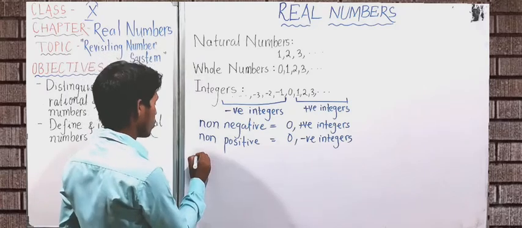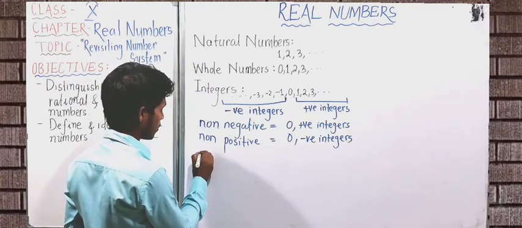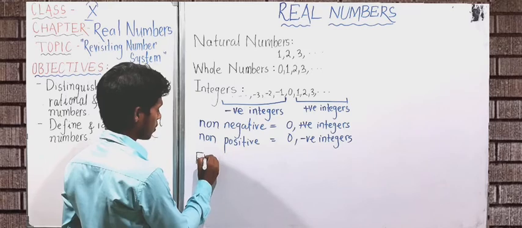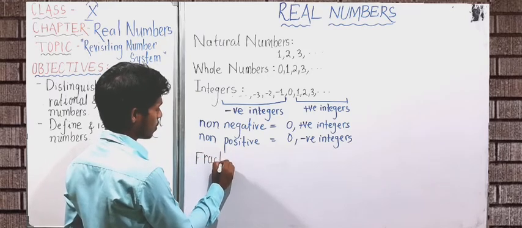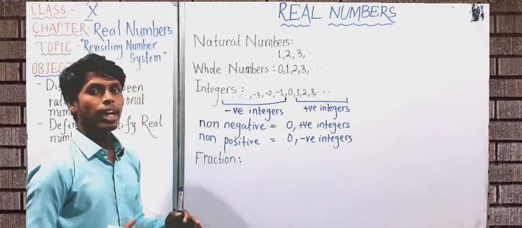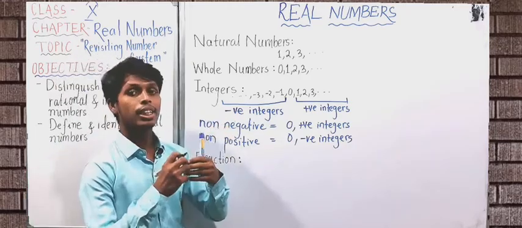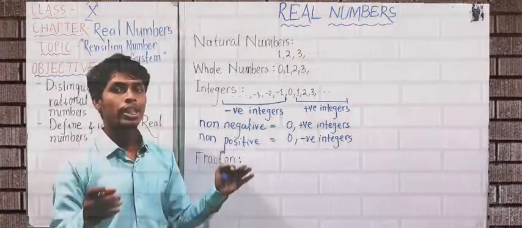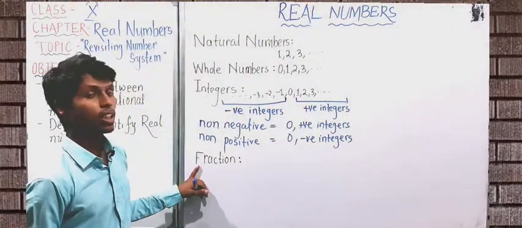Then we studied about fraction. Fraction means when a whole number is divided into some equal parts and we take some of those parts, that is called fraction.